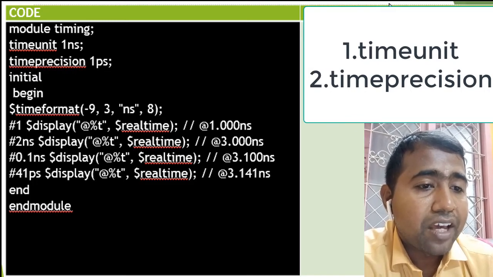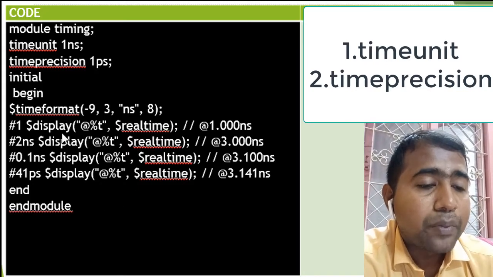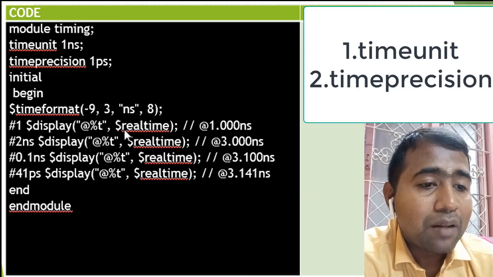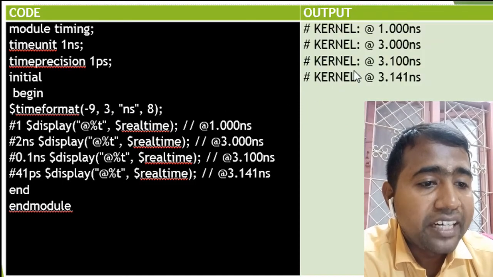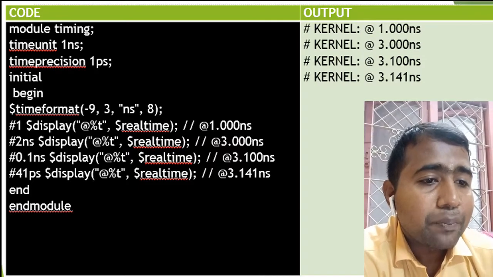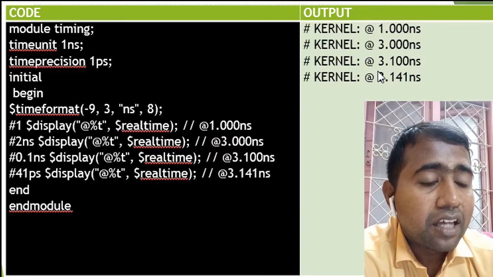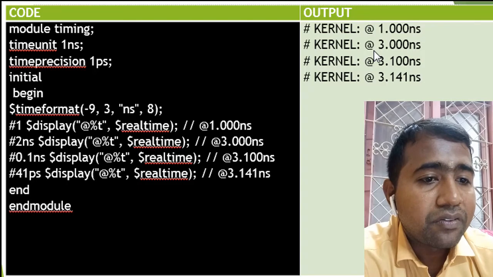In this slide, we are viewing a 1 nanosecond time unit. The time precision level is 1 picosecond. The time format -9 represents the units, nanoseconds. The second argument, 3, is the number of precision digits: in the integer part 9, and in the fractional part 3. In double quotes, ns is the nanosecond suffix, comma 8. This is the time format we have declared.